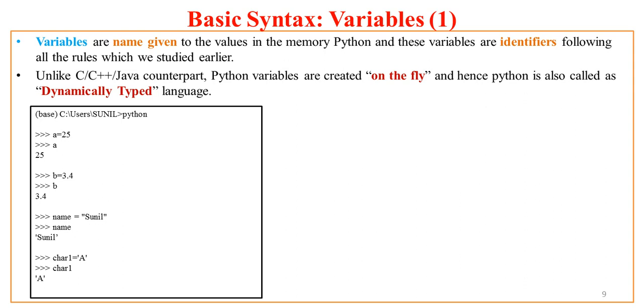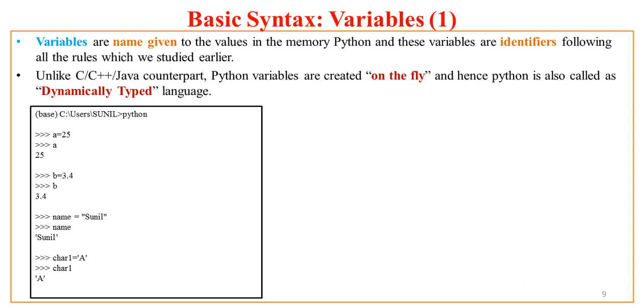Now variables are identifiers, and these variables follow all the rules of identifiers which we have already studied in the earlier slides. So unlike its C++ and Java counterparts, Python variables are created on the fly, and hence Python is also called a dynamically typed language. Now what does it mean by creation of variables on the fly? Let us take an example where I have created a variable a and assigned the value 25 to it.